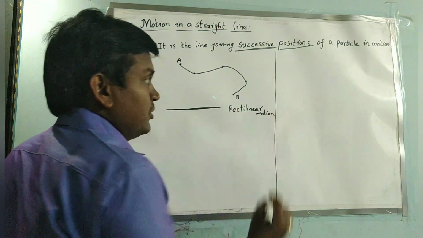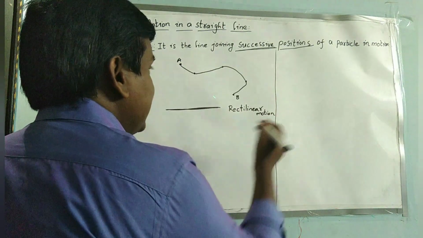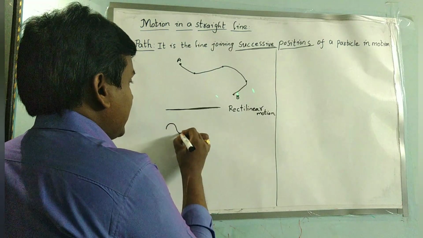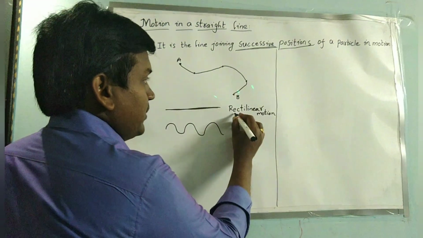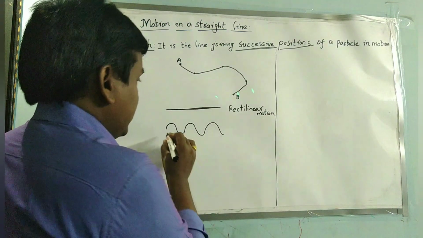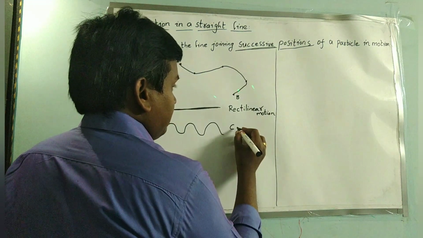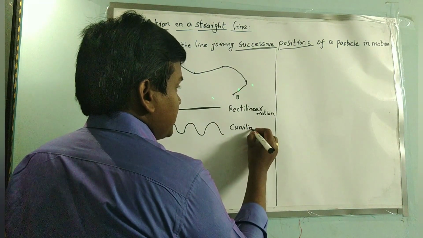Here the path is a straight line, so we call it rectilinear motion. If a particle is moving in a curved path, then we call this motion of the particle curvilinear motion.